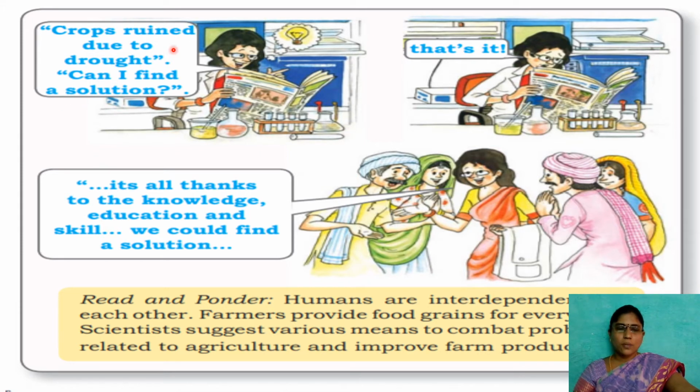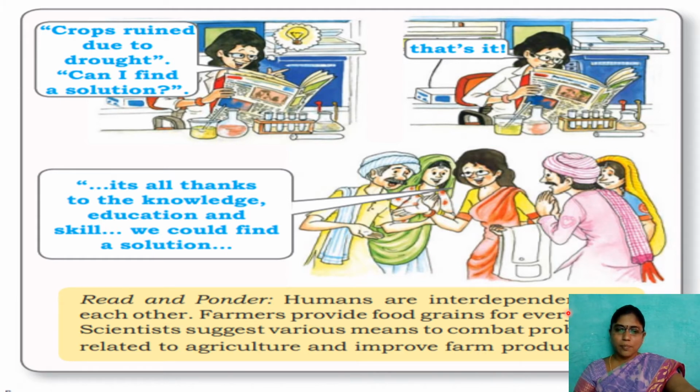You see here, crops ruined due to drought. Can I find a solution? So one professor is thinking to create a solution for the droughts. The research scholars are always working on how to give better service. After that, what happened? It reaches the people, and by using that knowledge people can get out of the problems of the droughts. It's all thanks to the knowledge, education, and skill that could find a solution. Finally she got the solution. So this person we call a human resource.